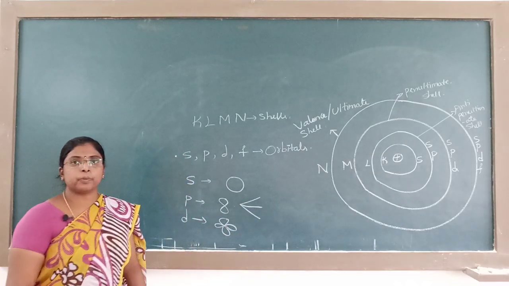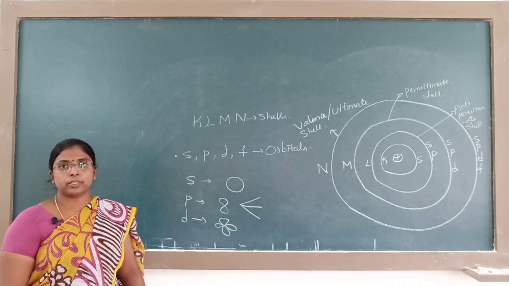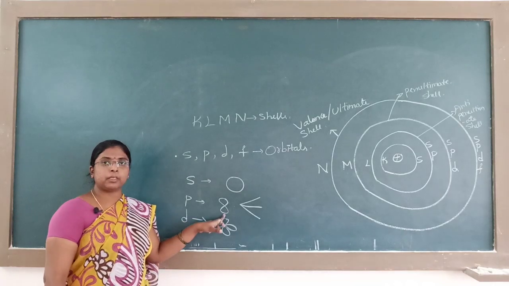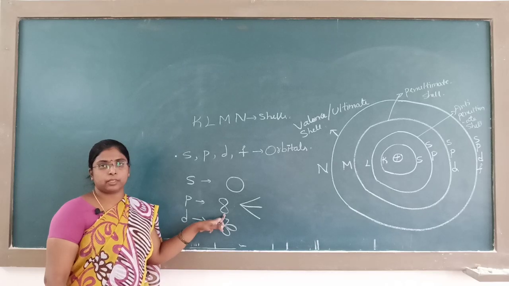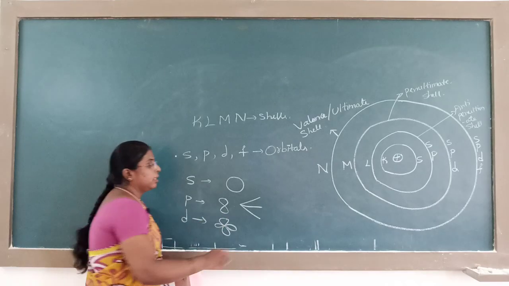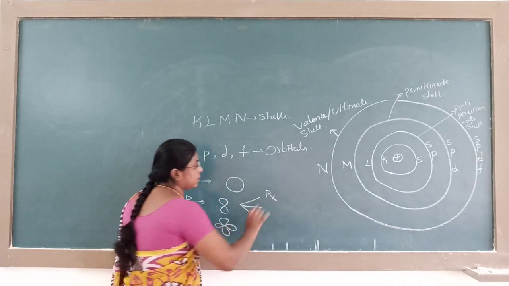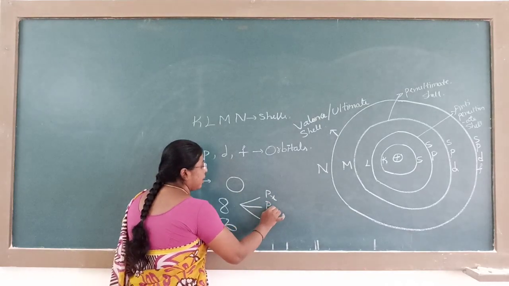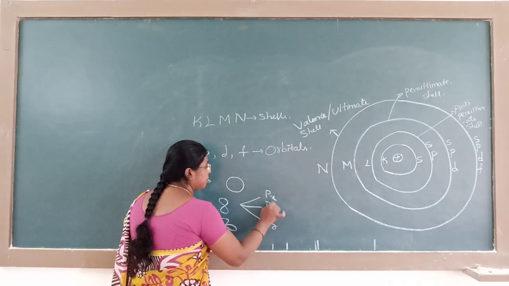It is based upon the orientation of these orbitals in space. If the p orbital orientation is along the x-axis, we call it Px. If it is along the y-axis, Py, and along the z-axis, Pz.